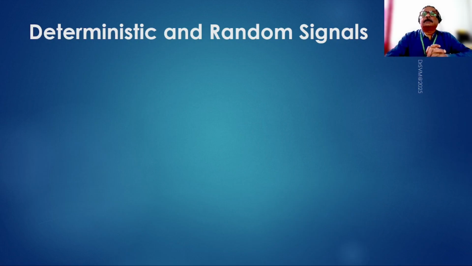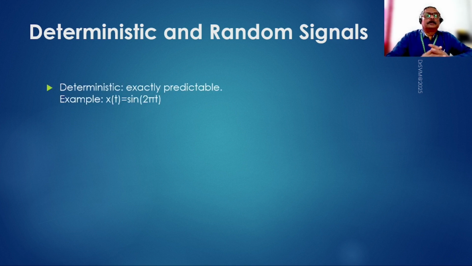Hi friends, welcome back. The next way to differentiate the signals is whether the signal is deterministic or random in nature. So what do they mean? A deterministic signal is one which is exactly predictable. That means we can write a mathematical expression so that at any given time in future we can precisely tell what the value of that signal will be.